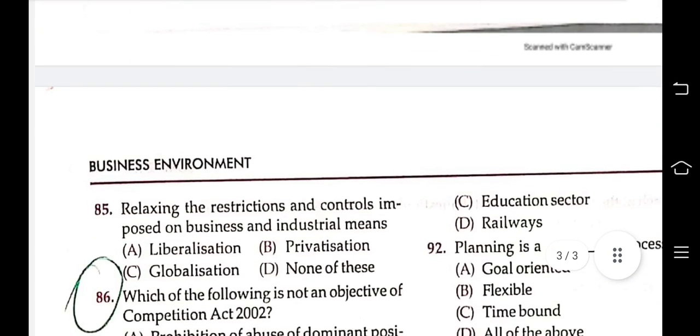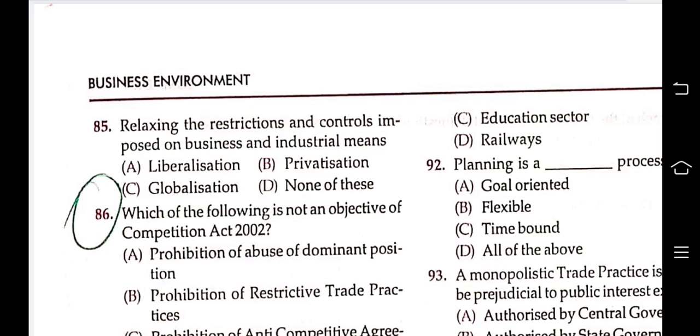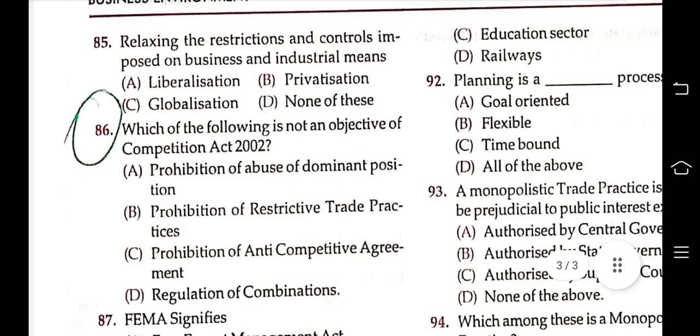The next question is, relaxing the restrictions and control imposed on business and industry means liberalization, globalization, privatization, none of these. Relaxing the restrictions and control imposed on business and industry means liberalization. Okay.